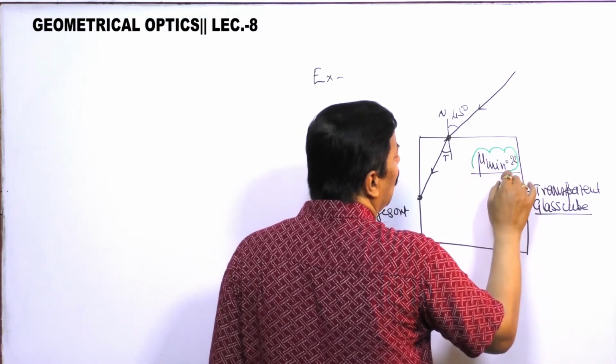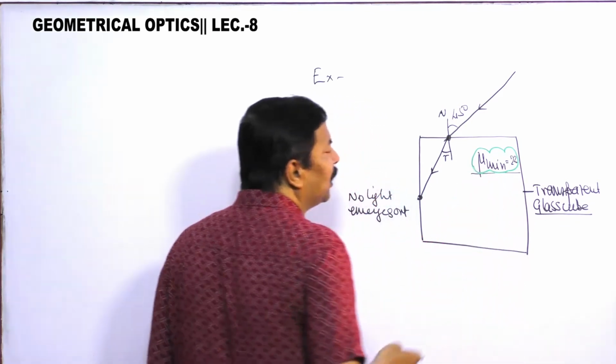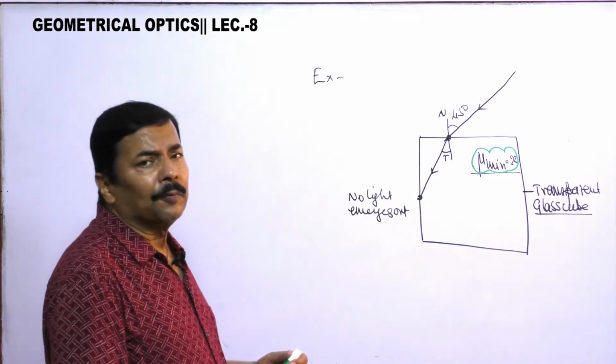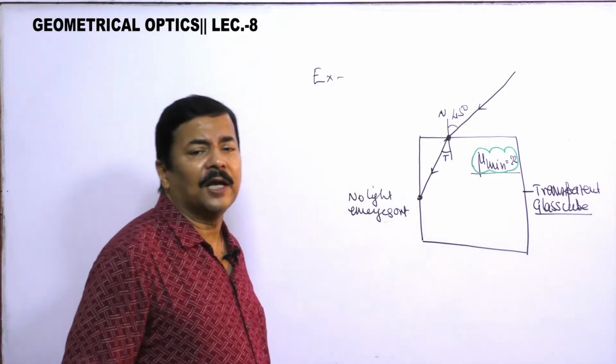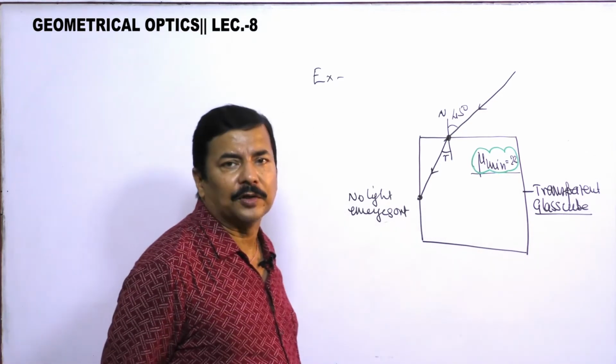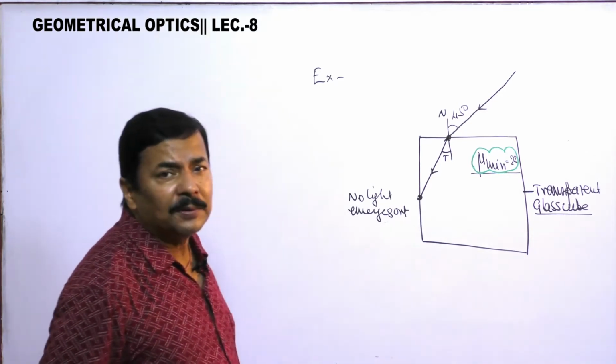Now this is not a simple question. This question needs proper understanding and application of the phenomenon of total internal reflection, and then only you are in a position to solve this question. So how to solve this question?